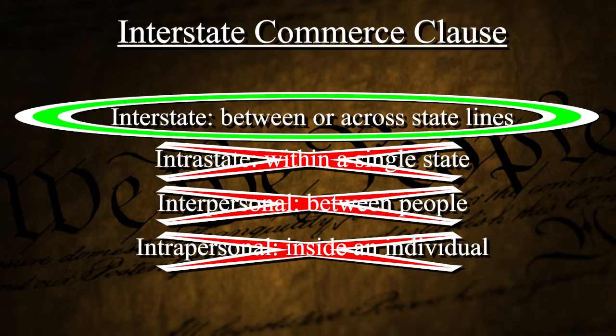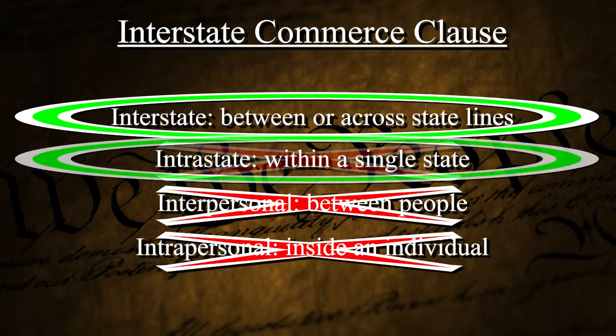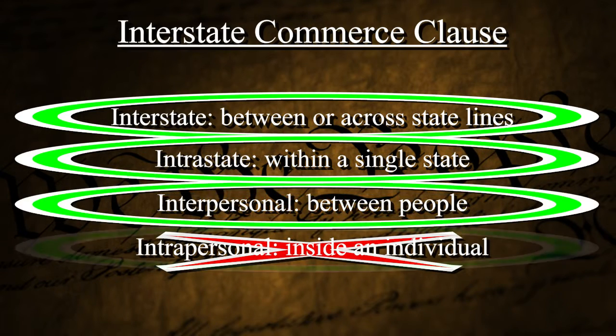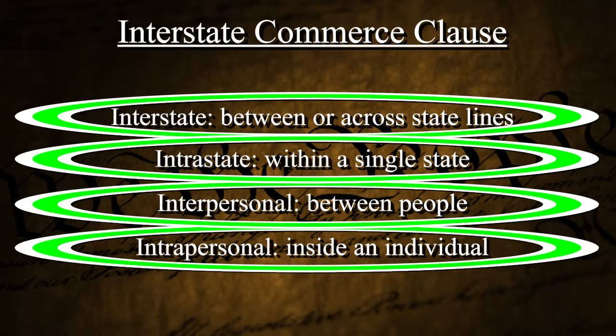It expands government. There are so many problems right now because the Interstate Commerce Clause is interpreted as this instead of as what it really says in plain English that we can read ourselves. So back to the slide where we had just the one thing that was circled, right? It has this green circle around it. Well, our problem is it's now intrastate, and it's now interpersonal. The Interstate Commerce Clause could pretty much be called the intrastate commerce clause, the interpersonal commerce clause, the intrapersonal commerce clause. That's not what it is, though. Then we get an example of why that matters.